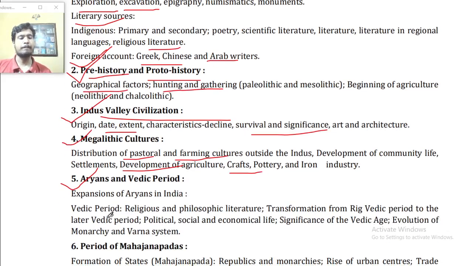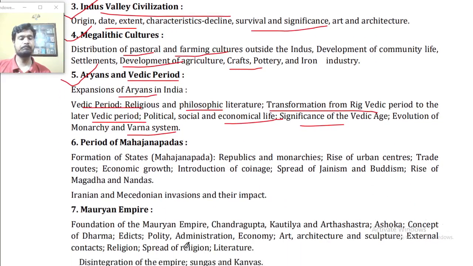Point number 5, Aryan and Vedic period: expansion of Aryans in India, Vedic period, religious and philosophical literature, transformation from the Rig Vedic period to the later Vedic period, political, social, economic life, significance of the Vedic age, evolution of the monarchy and the Varna system.